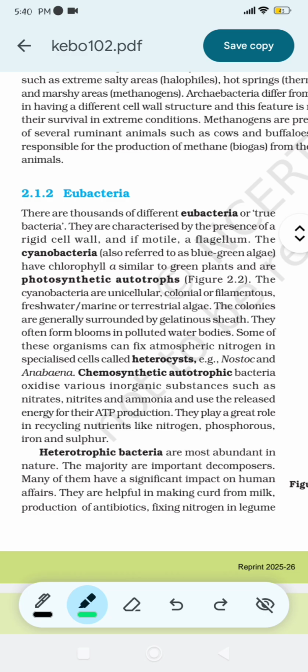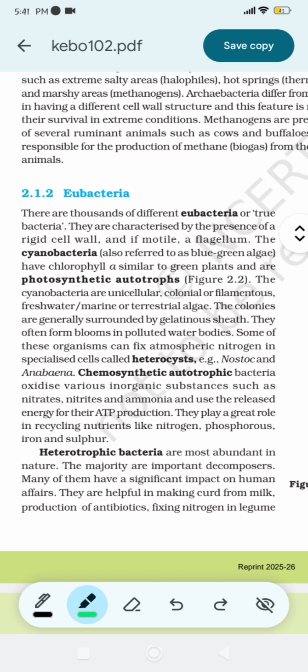They often form blooms in polluted water bodies. Some of these organisms can fix atmospheric nitrogen in specialized cells called heterocysts, as in Nostoc and Anabaena. Chemosynthetic autotrophic bacteria oxidize various inorganic substances such as nitrates, nitrites, and ammonia, and use the released energy for their ATP production. They play a great role in recycling nutrients like nitrogen, phosphorus, iron, and sulfur.